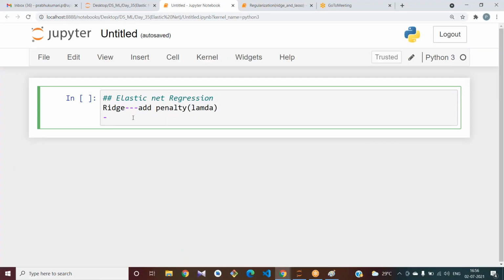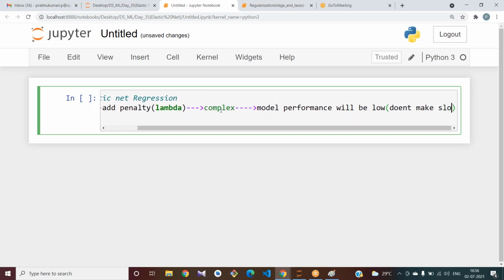Elastic net regression is the combination of, okay, what is the disadvantage here in the lambda? With more features it becomes complex, and it affects the model performance, which will be low, since it doesn't make slopes 0.